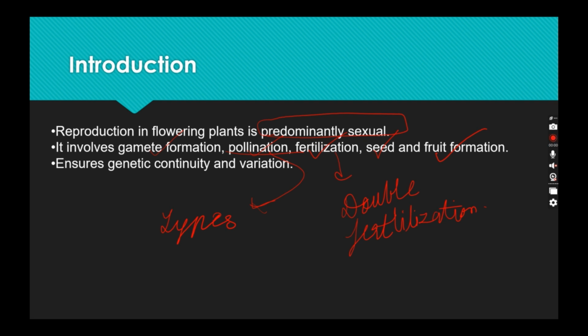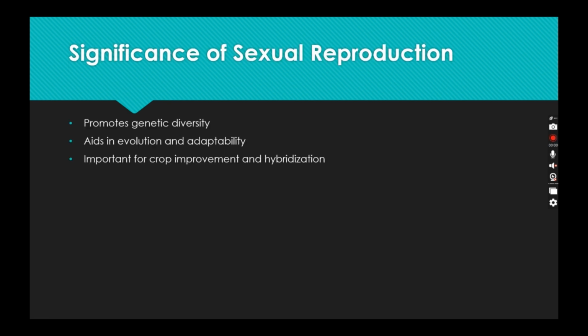Why sexual reproduction is important: it mainly ensures genetic continuity and variation. Moving forward, the significance of sexual reproduction is that it promotes genetic diversity. We all know it supports evolution and adaptability. As the environment changes, we humans also adapt ourselves to stay in this environment. The same thing goes for plants.